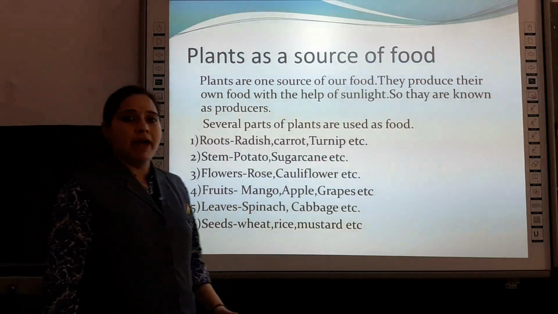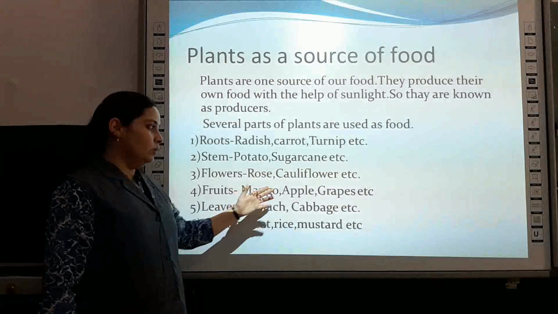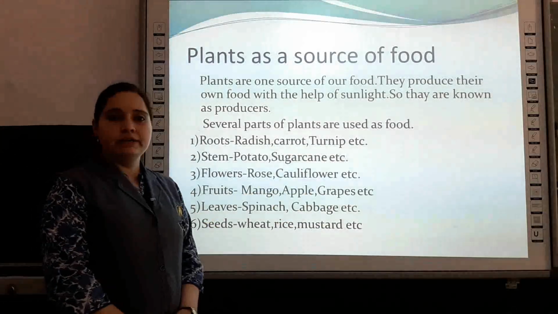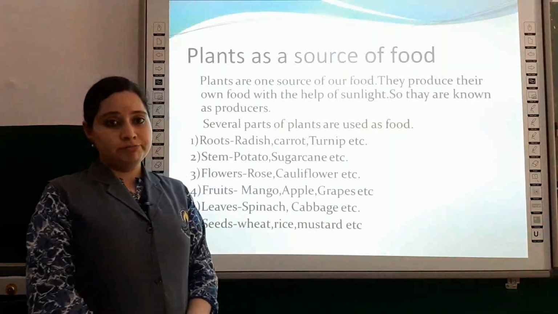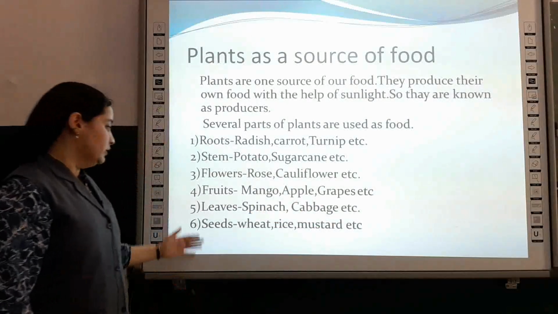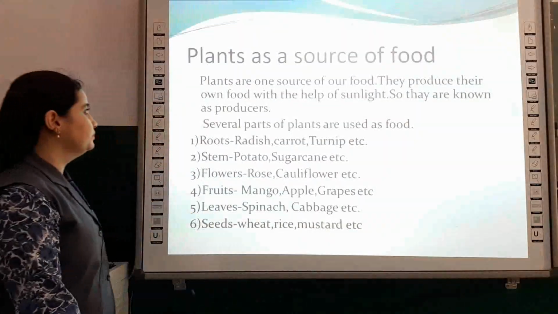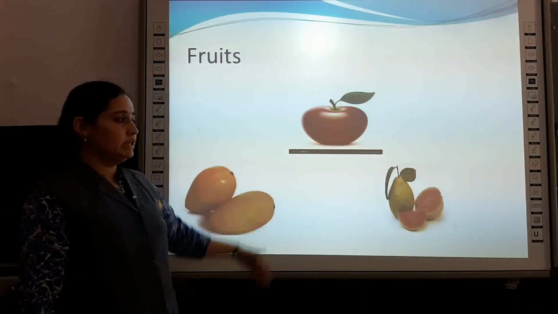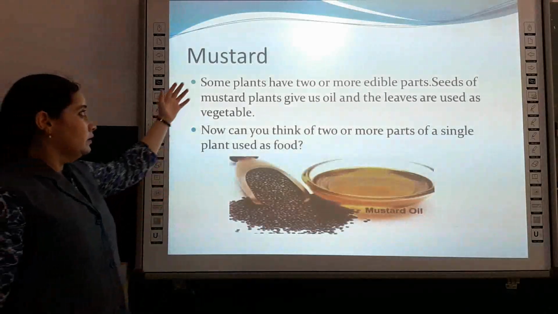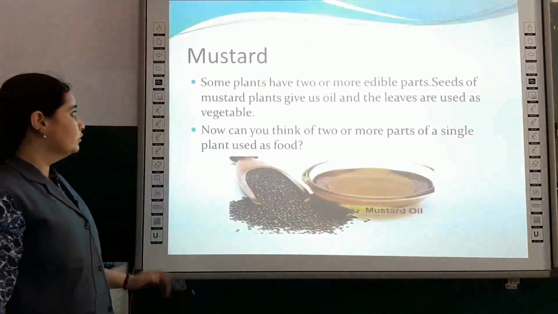Fruits, we have ample amounts of food in our nature, like mango, apple, grapes, banana, etc. Leaves which we eat as edible part of plants are spinach, cabbage, etc. For seeds, we eat wheat, rice, maize, etc. You can see in the pictures we have fruits. Next is mustard. Mustards are the seeds of our food.